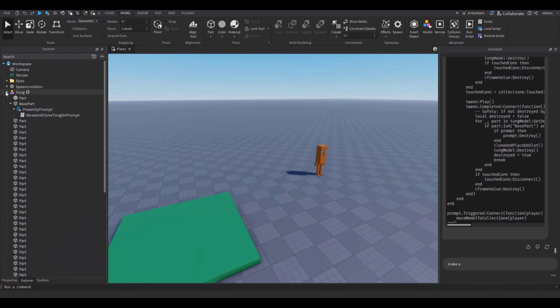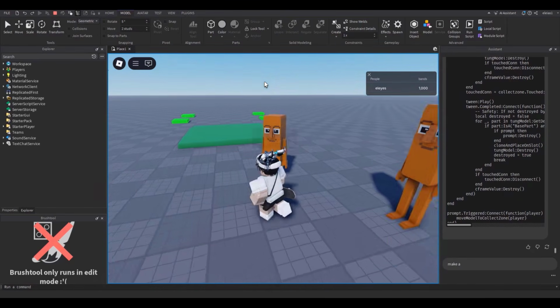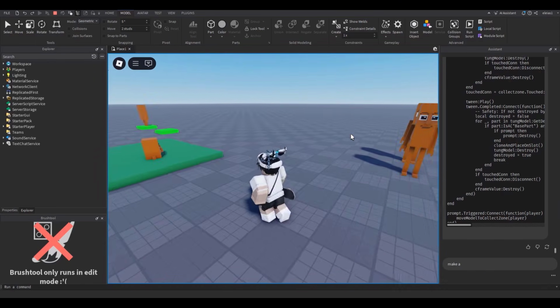Anyways, now let me just quickly go over what I already have. So let me just play the game. So let's get this Brainrot. He goes to my collect zone. He gets teleported to that slot. Let's get one more. Let's get another Brainrot. These are just testing, by the way. I'll get more different kinds of Brainrots.